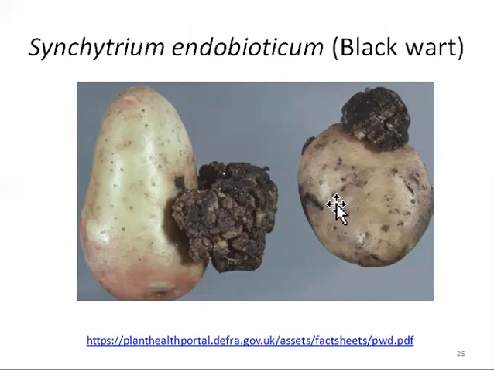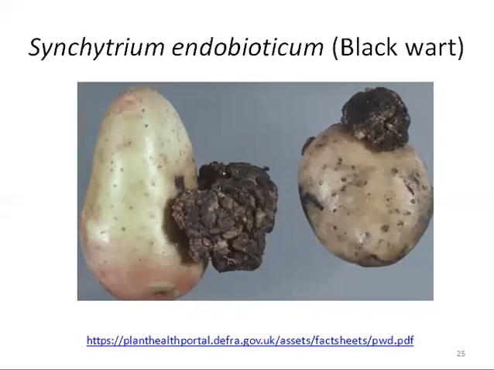It is a serious biotrophic parasite of potato tubers, and it causes the enlargement of the surface cells. If the cells enlarge in size, this condition is called hypertrophy. These galls may be produced by hypertrophy or by hyperplasia, and hyperplasia is the increase in the number of cells. So the galls can be produced by hypertrophy and hyperplasia in the infected tubers that convert them into useless masses of warty tissues or galls.